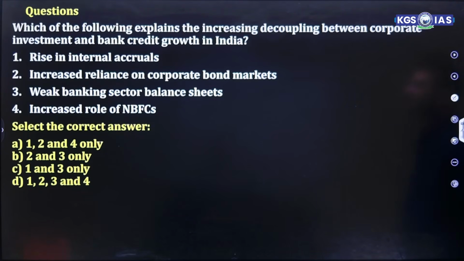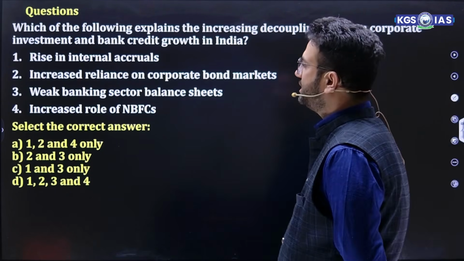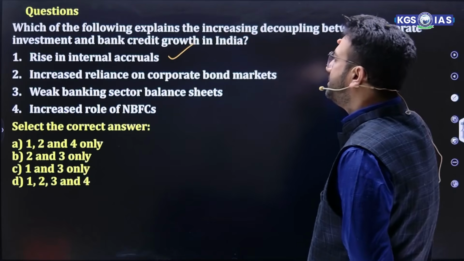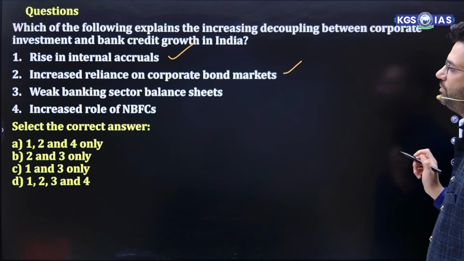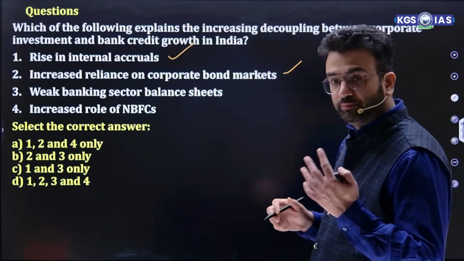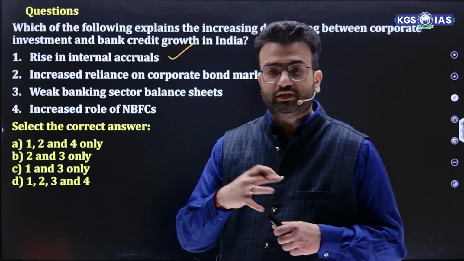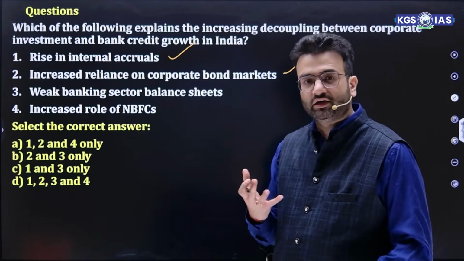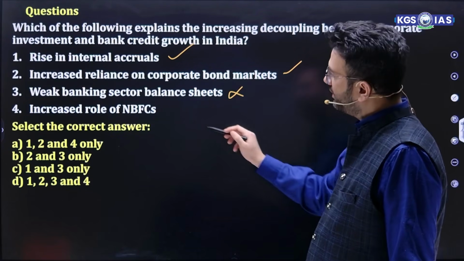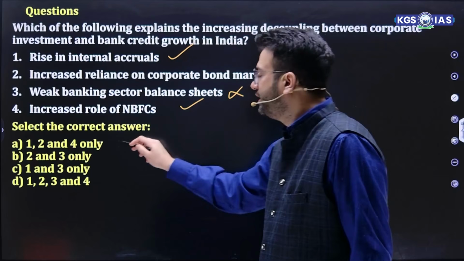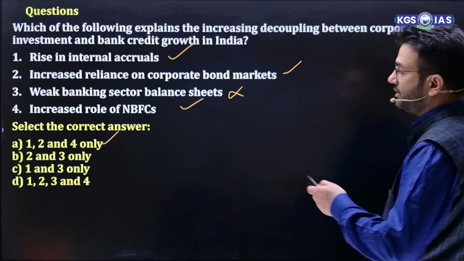Which of the following explain the increasing decoupling between corporate investment and bank credit growth in India? Rise in internal accrual, that is correct, through commercial papers. Increasing reliance on corporate bonds, true. Weak bank balance sheet, no, the bank balance sheet improved because of insolvency, bankruptcy, and these bad banks. So banks' assets are now proved more effective. This is wrong. Increased role of NBFC, this is true. So 1, 2, 4 A is the correct answer.